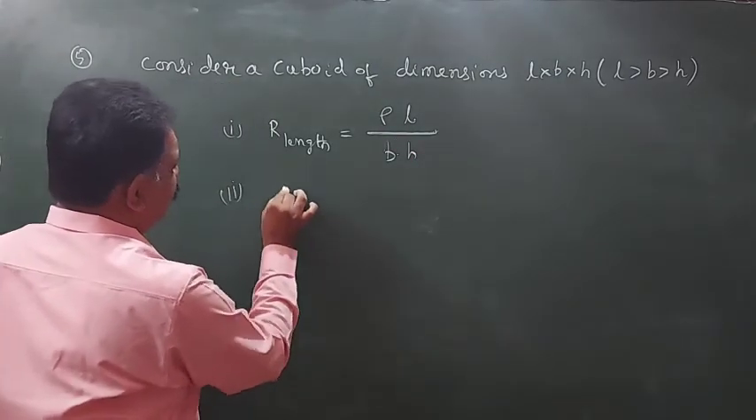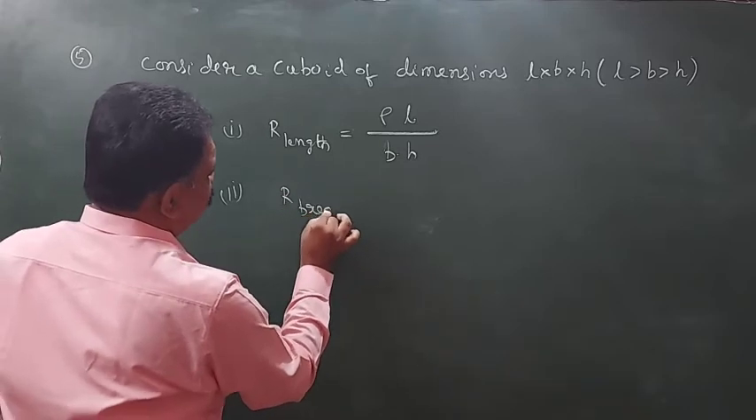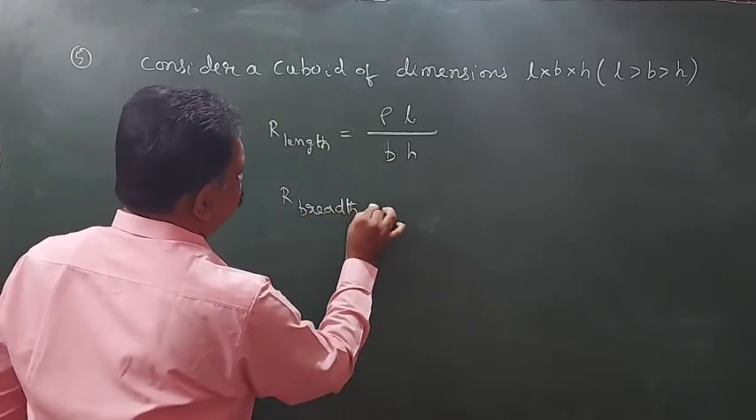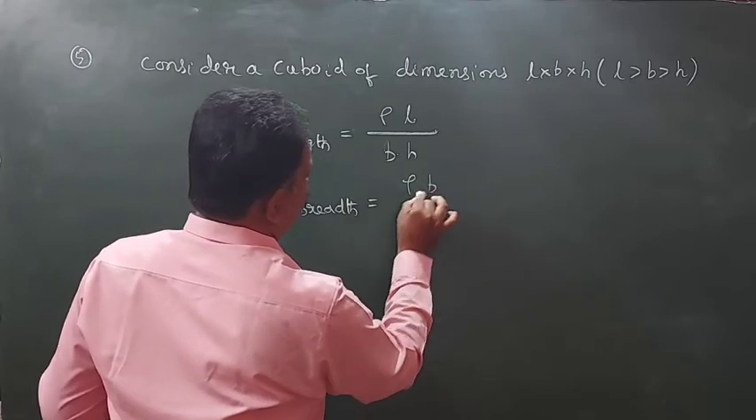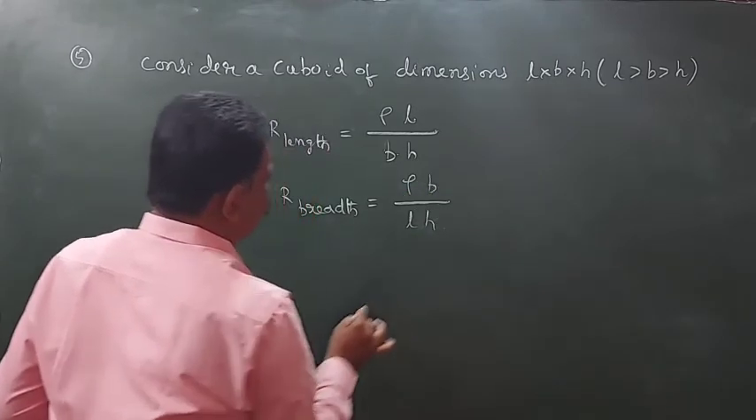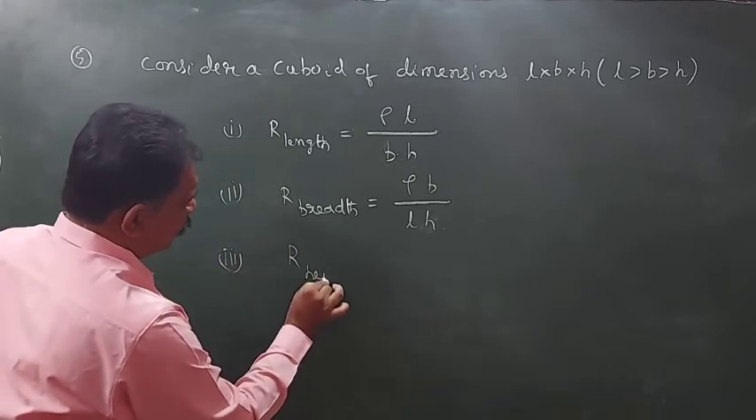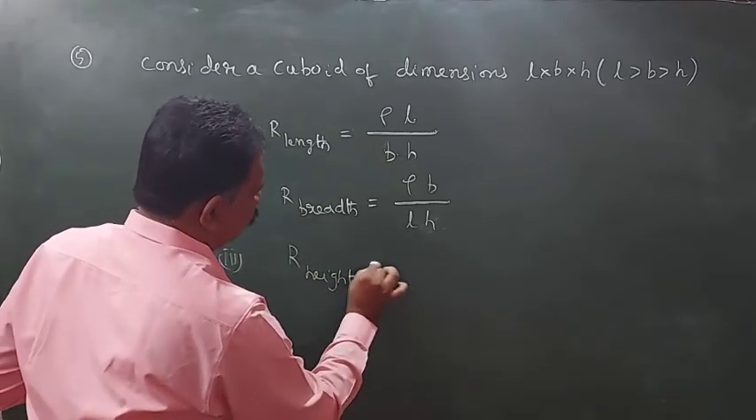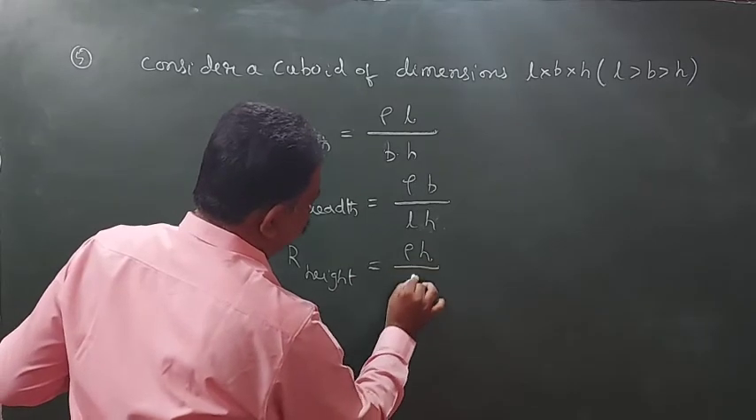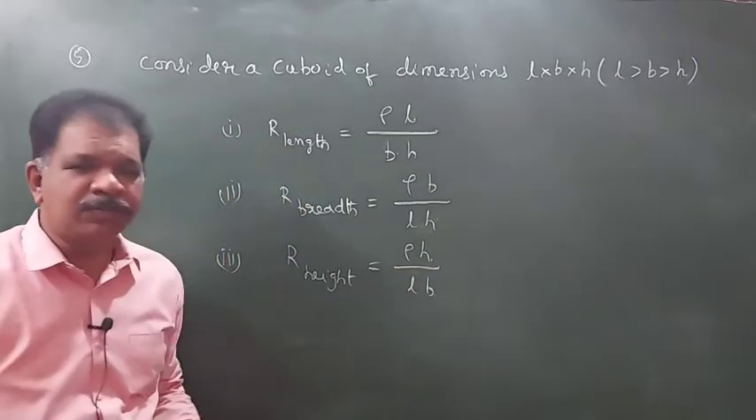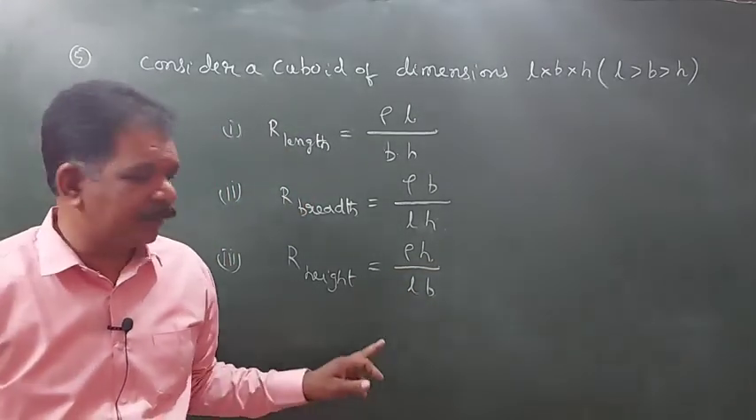Next, R breadth, rho B by L into H, R height, rho H by L into B. These formulas we have to consider.